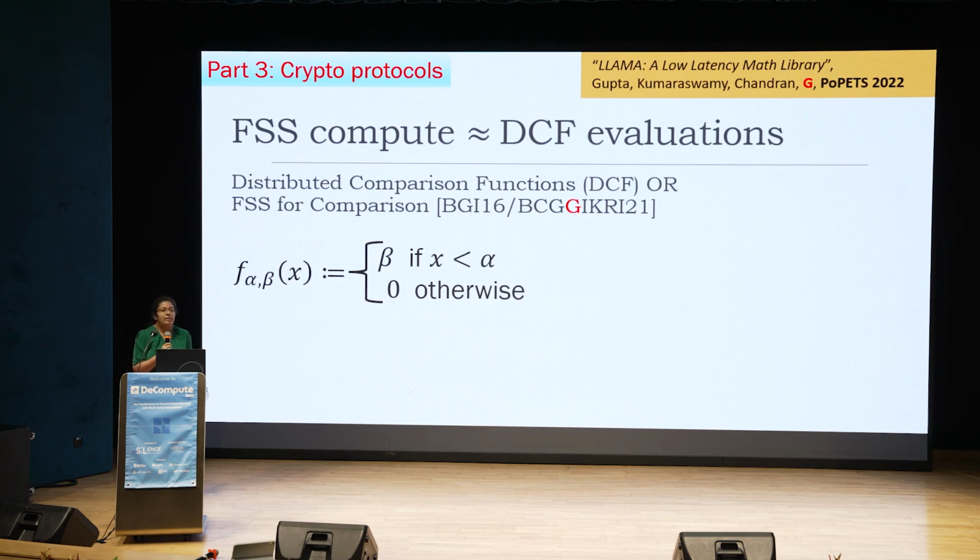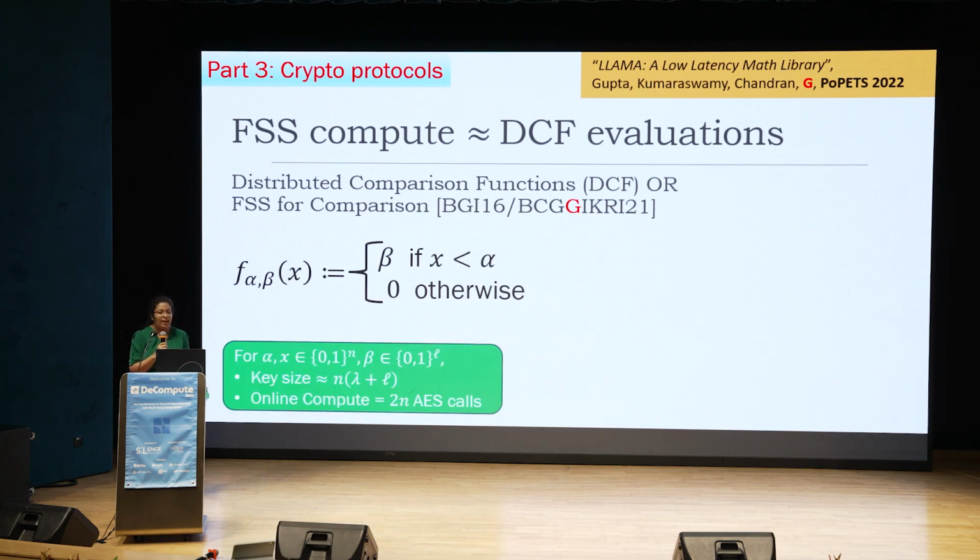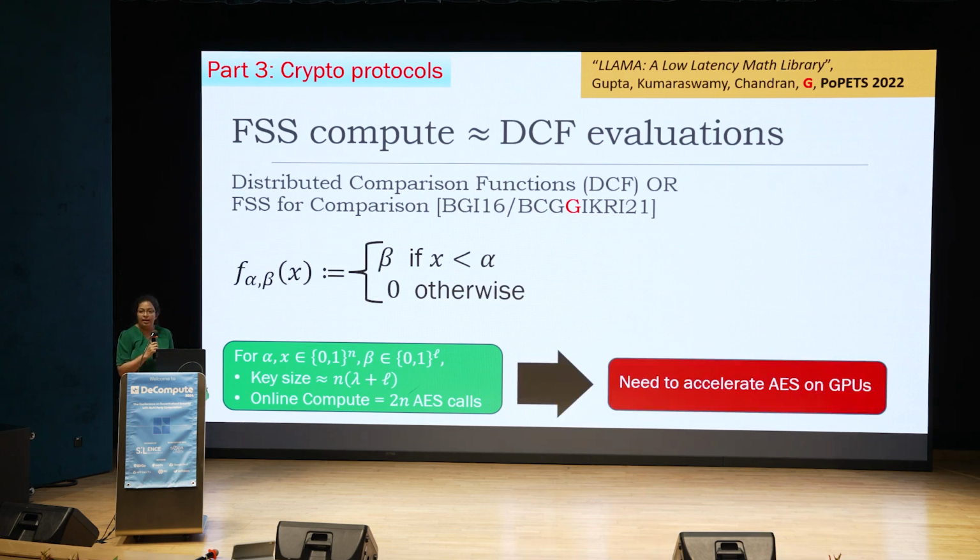Now the key size for this function, for n-bit inputs and l-bit outputs, is n times lambda plus l. That is, it depends on both the input bit length and the output bit length. And the online computation consists of 2n AES calls. So to accelerate compute, we need to accelerate AES on GPUs. So how do we do this?